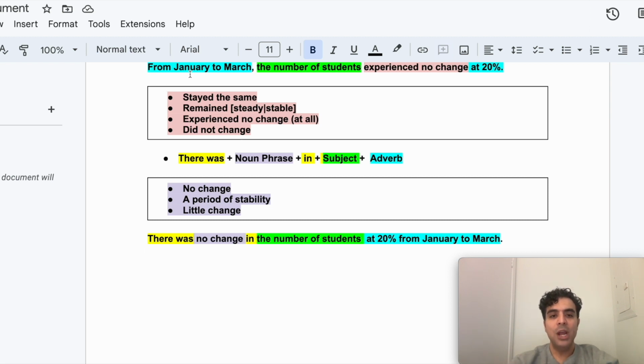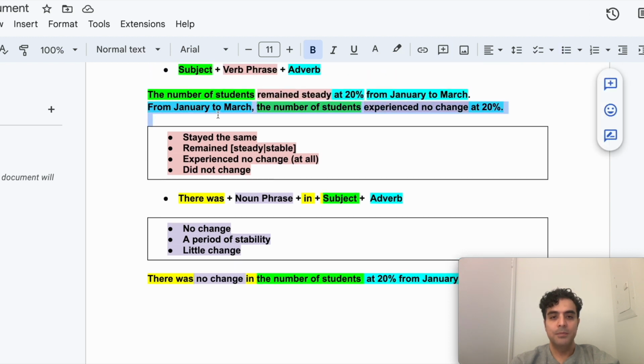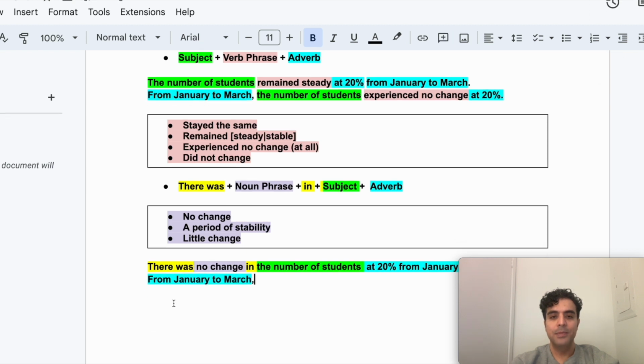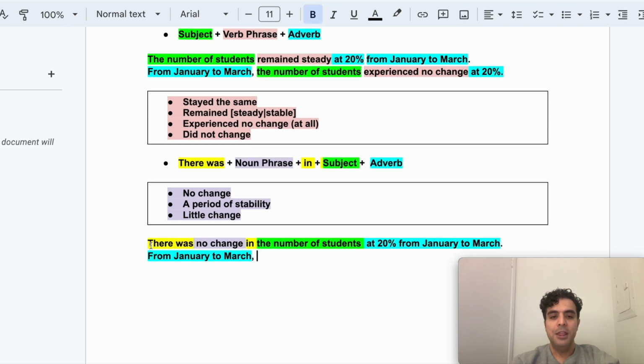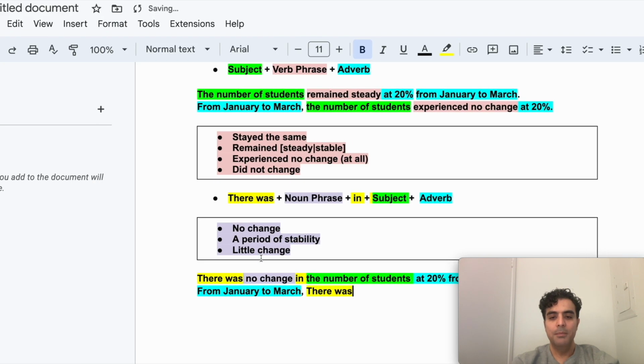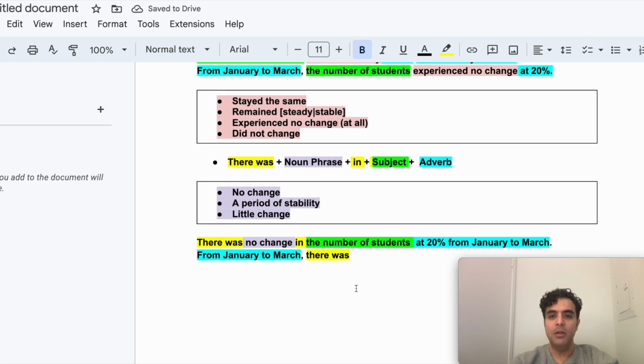It says from January to March. Okay, I'm going to repeat this. So the initial adverb, I'm just going to keep it in place. And then I'm going to say there was, this one goes here. No need for the T to be capital. It's in the middle of my sentence. So there was what?